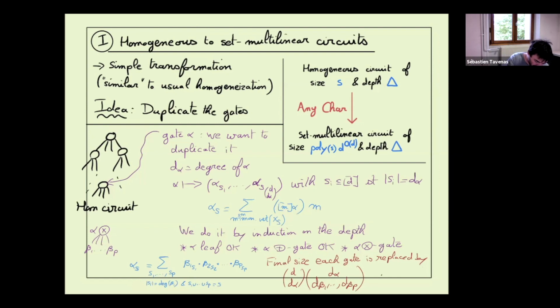And that is always smaller than factorial d. So each gate is duplicated at most factorial d times. Even more than duplicated, each gate creates at most d factorial new gates in the new circuit. So the blow up in the final circuit is at most d factorial, but I put d to the big O of d. So it's a bit better than that. In fact, it's d factorial. Okay, so it is clear. So we already did the first part of the proof.